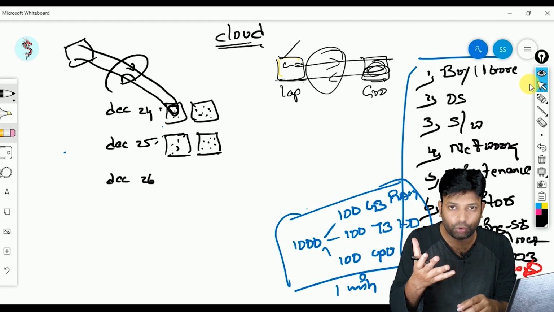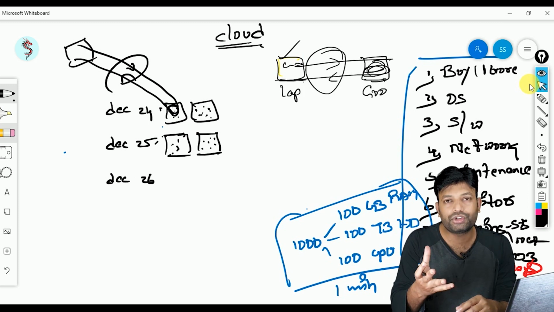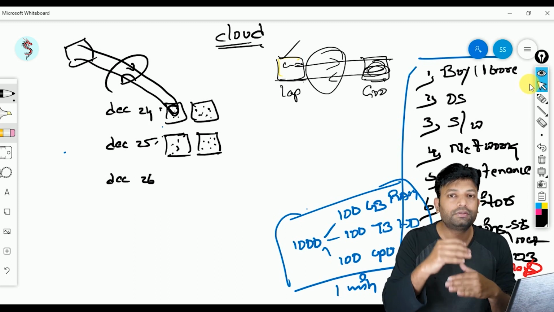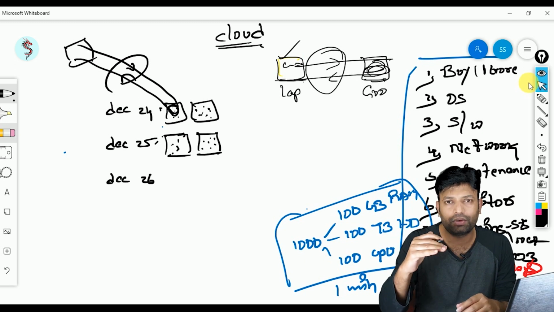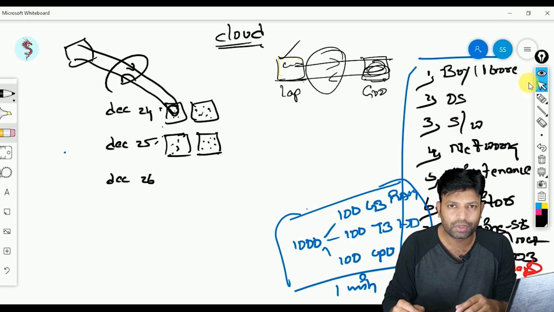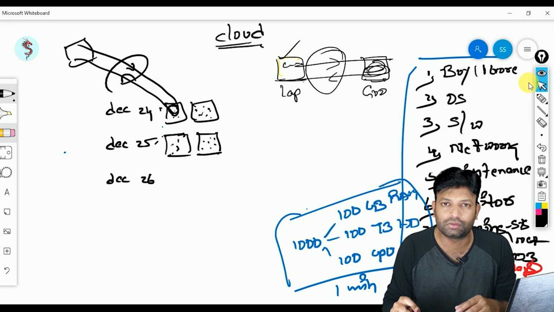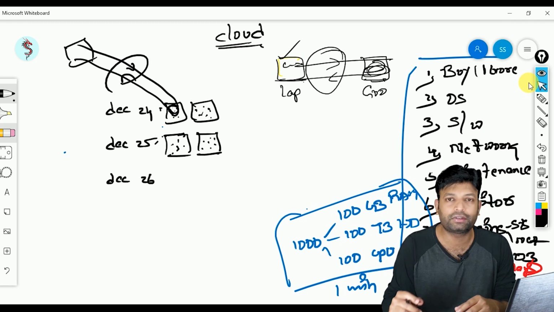If web traffic is more, the load on my servers will be more, correct? That load we generally calculate in terms of CPU percentage. If the load is more, the CPU percentage gradually increases. Till 90, 95, I don't have any problem. But when the CPU percentage crosses beyond 95 or 100, then I may lose my servers, correct? If I lose my servers, then customers cannot access my website.